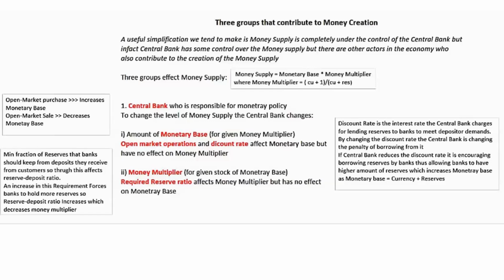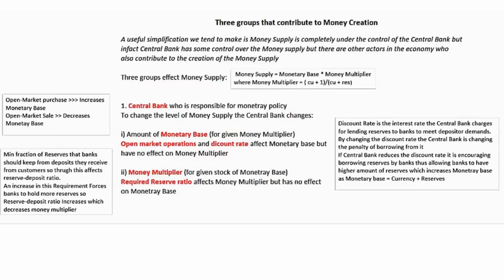Open market operations are the buying and selling of government securities by the central bank to and from the public in the open market. An open market purchase, which involves buying bonds in exchange for money, would increase the monetary base, and an open market sale, which involves selling government bonds in exchange for money, would decrease the monetary base. Now, it can also influence the monetary base through the discount rate.